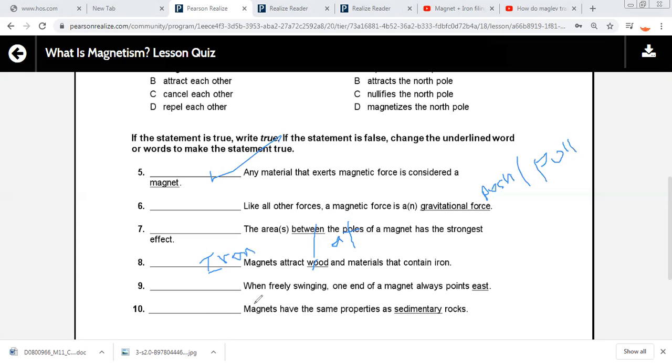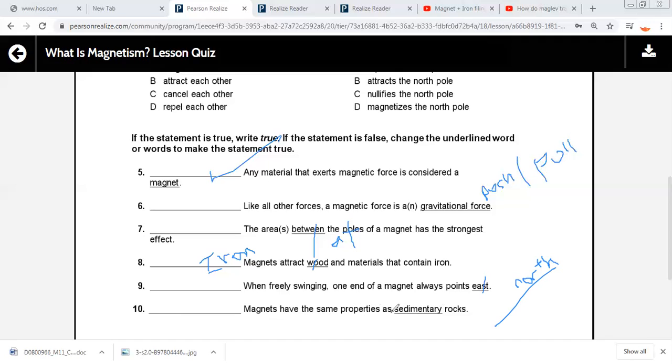Number nine: when swinging freely, one end of a magnet always points east? No, false. North. Number ten: magnets have the same properties as a sedimentary rock?